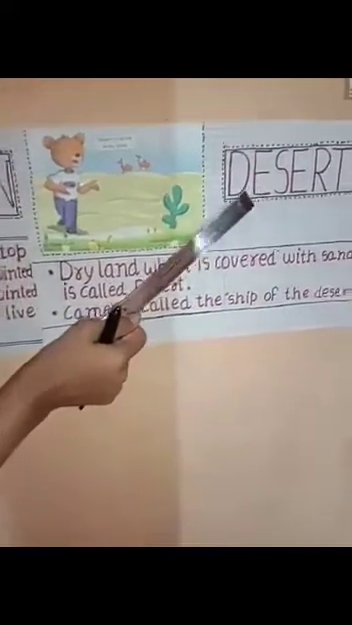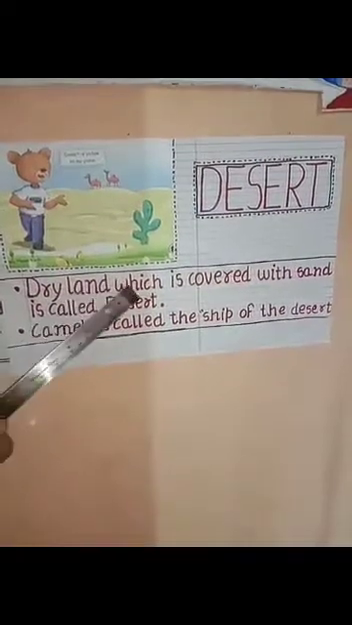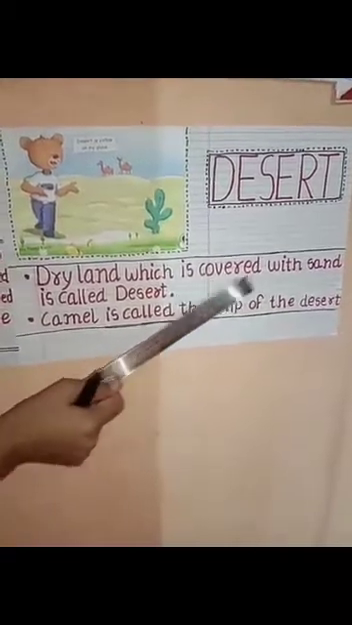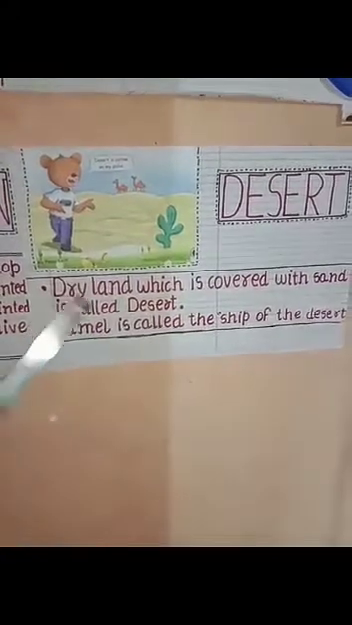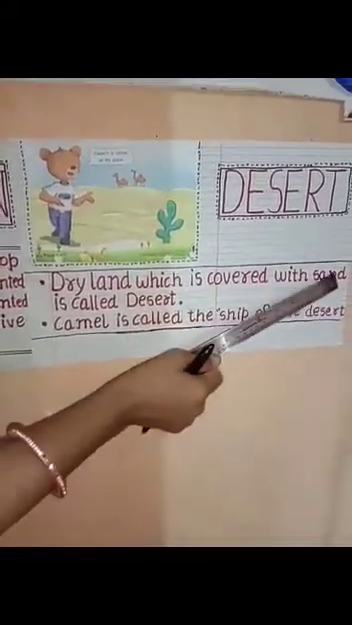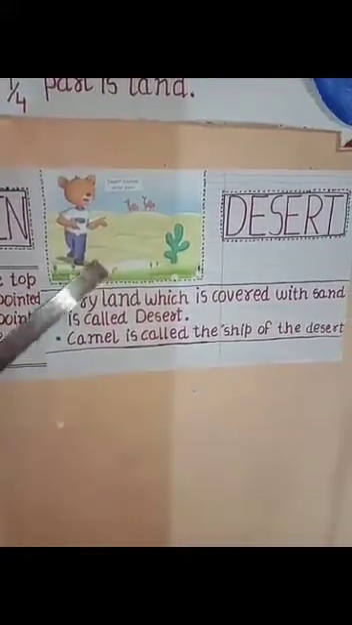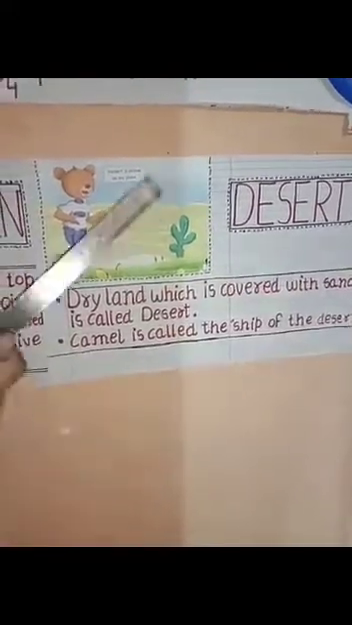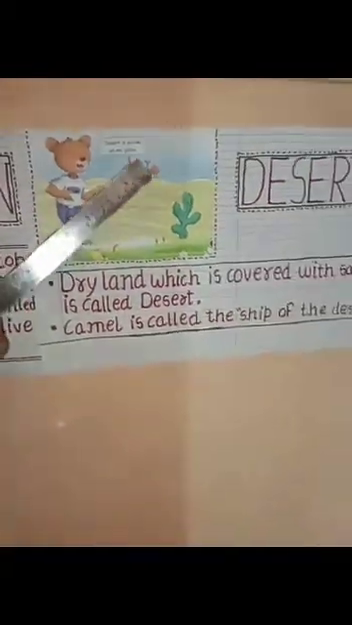Desert. D-E-S-E-R-T. Desert. Dry land which is covered with sand is called desert. See in this picture, what is the color of a desert? Yellow. Camel is called the ship of the desert. Can you see the camel here? Yes, it's called the ship of the desert.